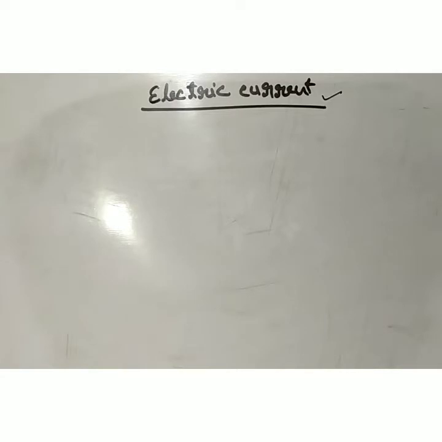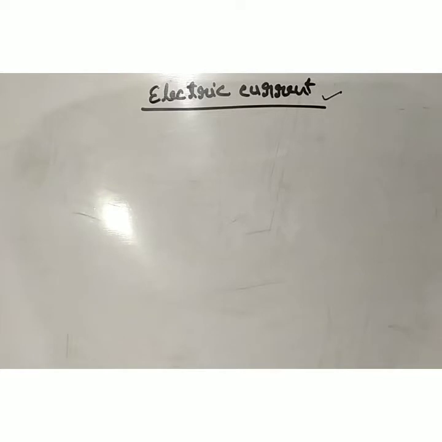So when any metal wire is not connected in any electrical circuit and we touch it, we do not feel any electric shock. So what is the reason behind this? When any electric wire is connected in any electric circuit, then the electric current starts flowing. But the question is, what is electric current and how does it flow from any metal wire or conducting wire?